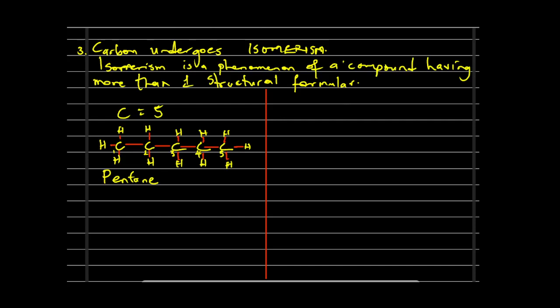Let us quickly see other examples. This is another example: 1, 2, 3, and we have this and we have this. Okay, let me make it clearer so we don't get confused. We're having this binding to these carbon atoms.